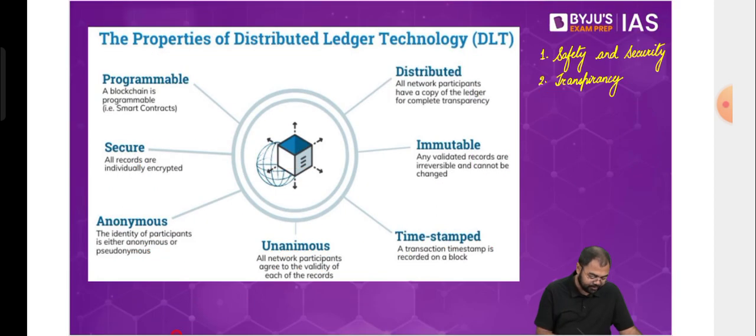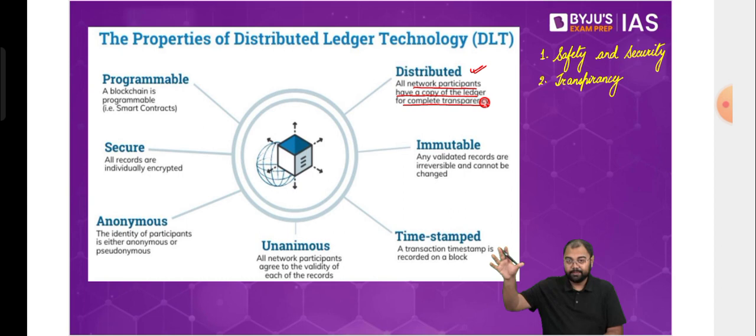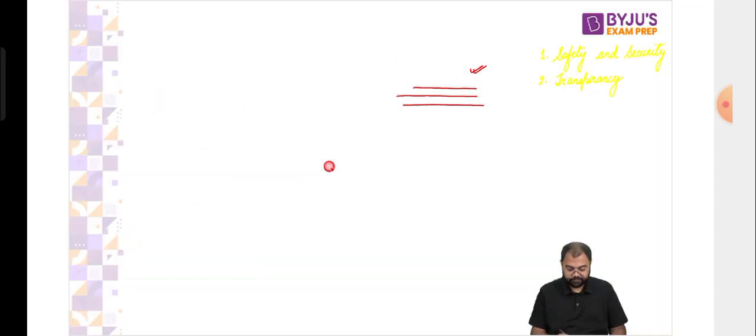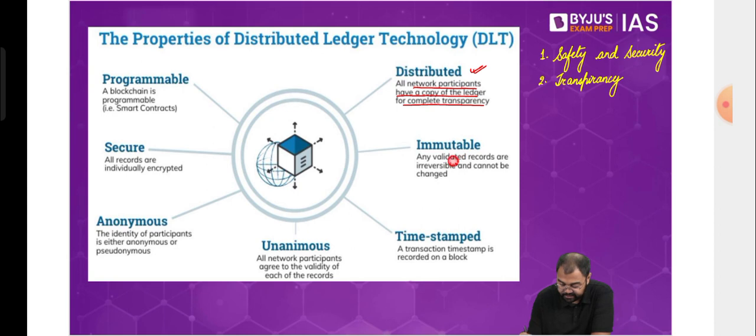If you look at all these properties, we are saying that it's a distributed system, meaning that all the network participants have a copy of the ledger for complete transparency. All the nodes basically know what's happening on a real-time basis in each and every transaction. Then we are saying that it is immutable. The fifth point that we discussed here: blocks once added cannot be removed. This is called immutability. So validated records are irreversible and cannot be changed. Then there is a timestamp. We discussed this as well, that there is a timestamp for each and every block.